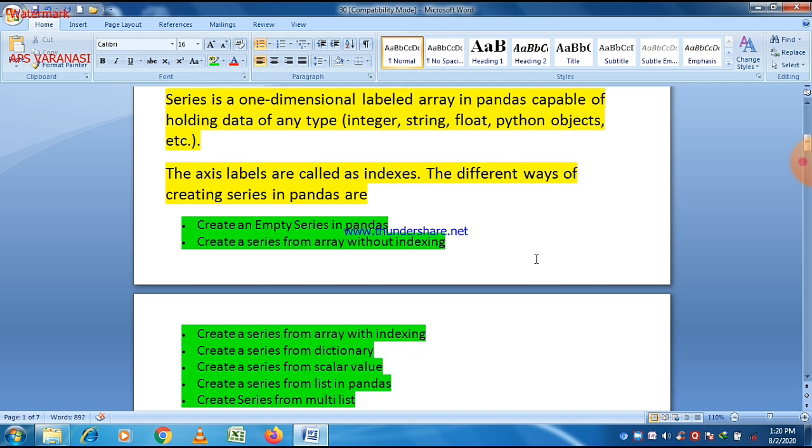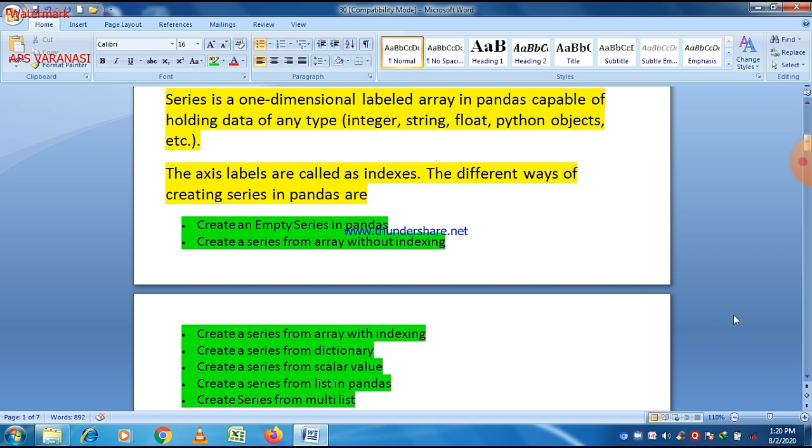So let us take them one by one. First of all, create an empty series in pandas. Empty series means there is no value at all in it. As we know, there are four parameters: data, index, data type, and last is copy.